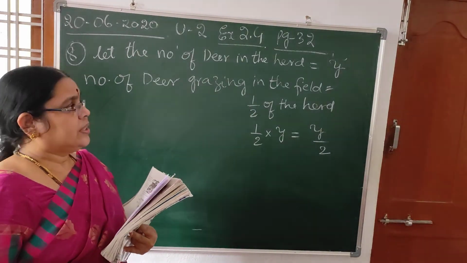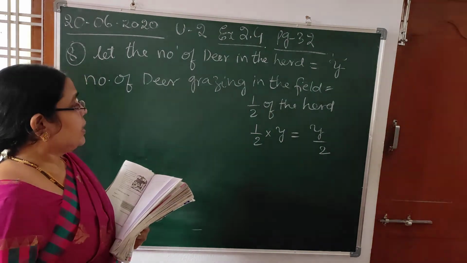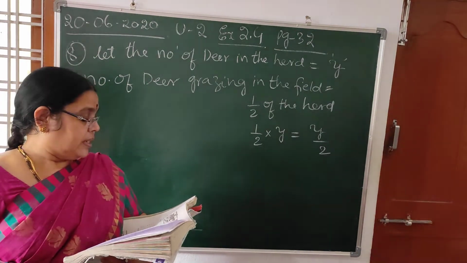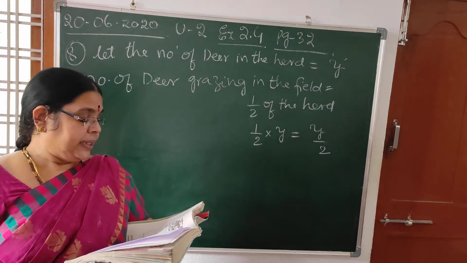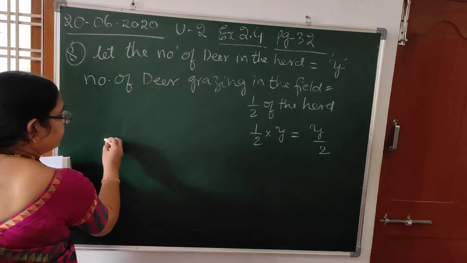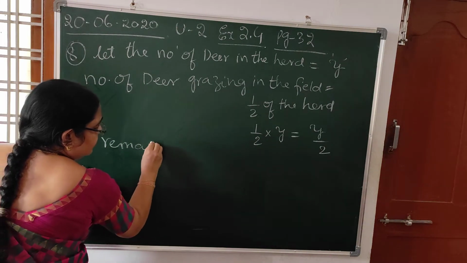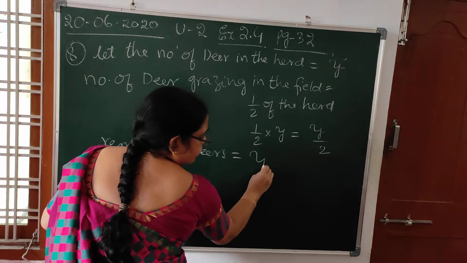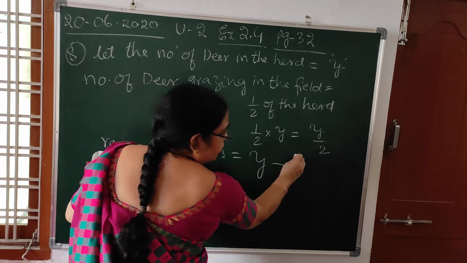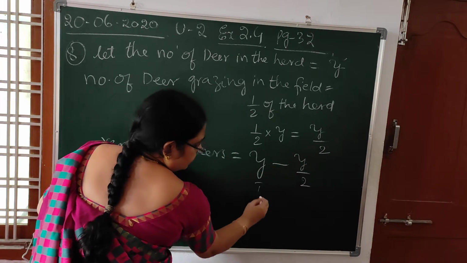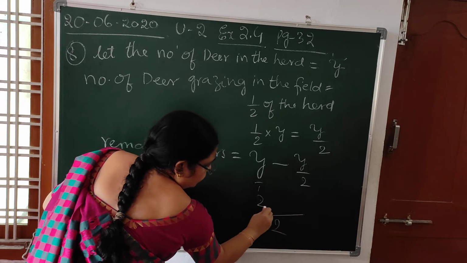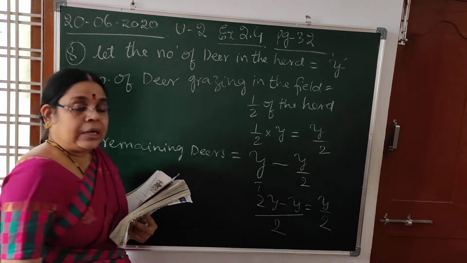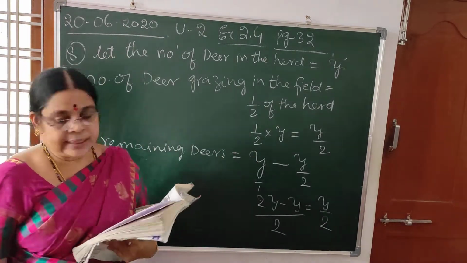Total number of deer in the herd were y. Half of them are grazing in the field. Half of y, that is y/2. Next, what is he saying? 3/4 of the remaining are playing nearby. Now, how many were remaining? Remaining deer is equal to total deer, y we have taken, minus number of deer grazing, y/2. So how many remained? 2y minus y is equal to y/2. y/2 are grazing and y/2 are playing.